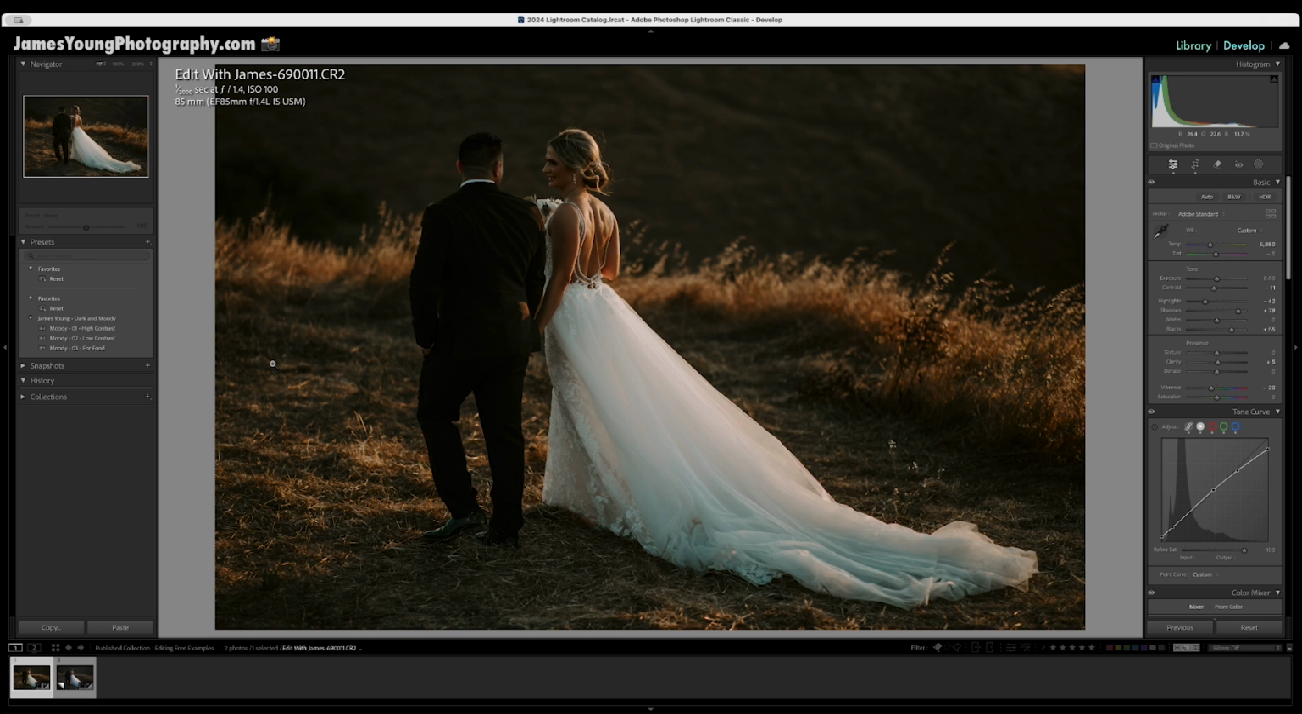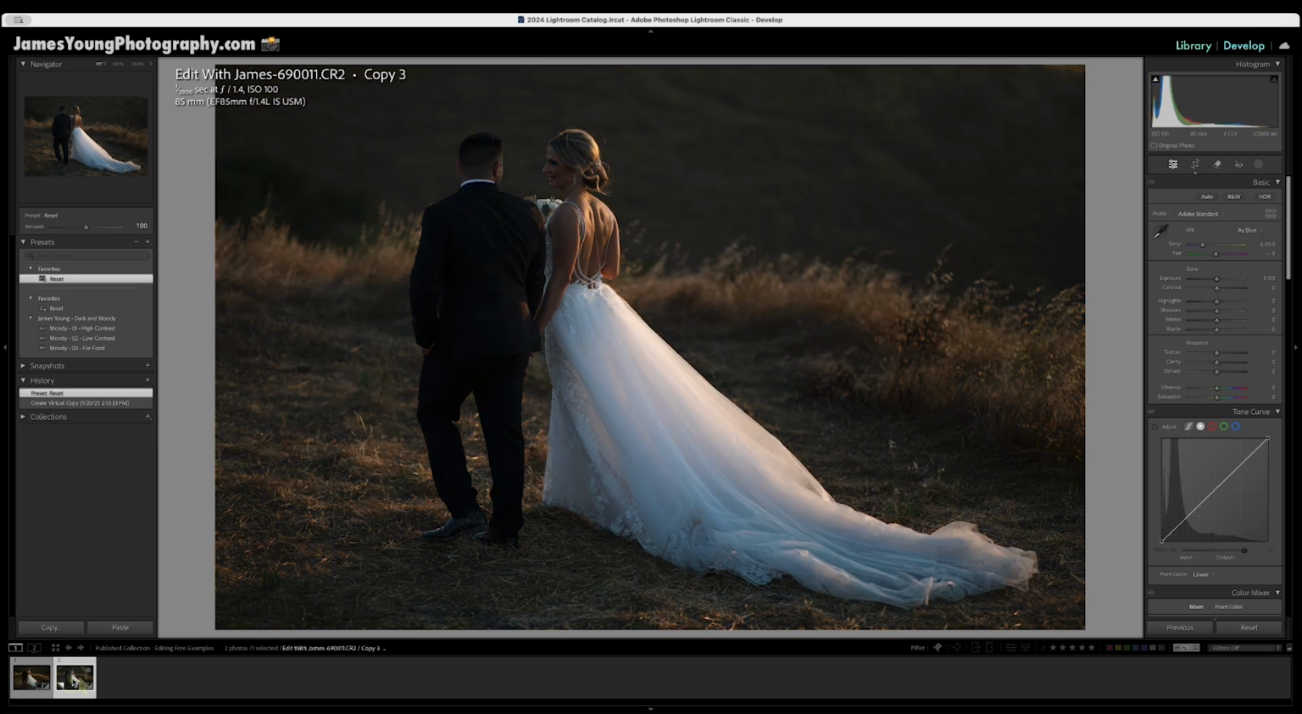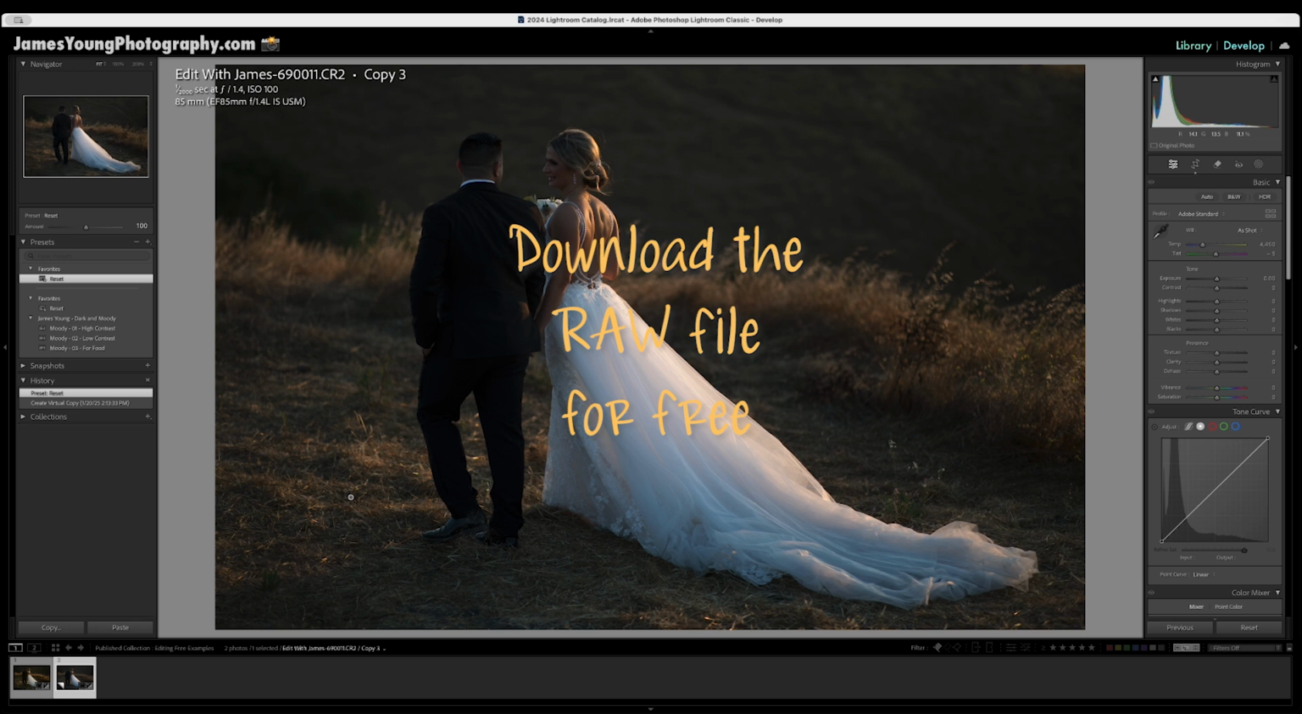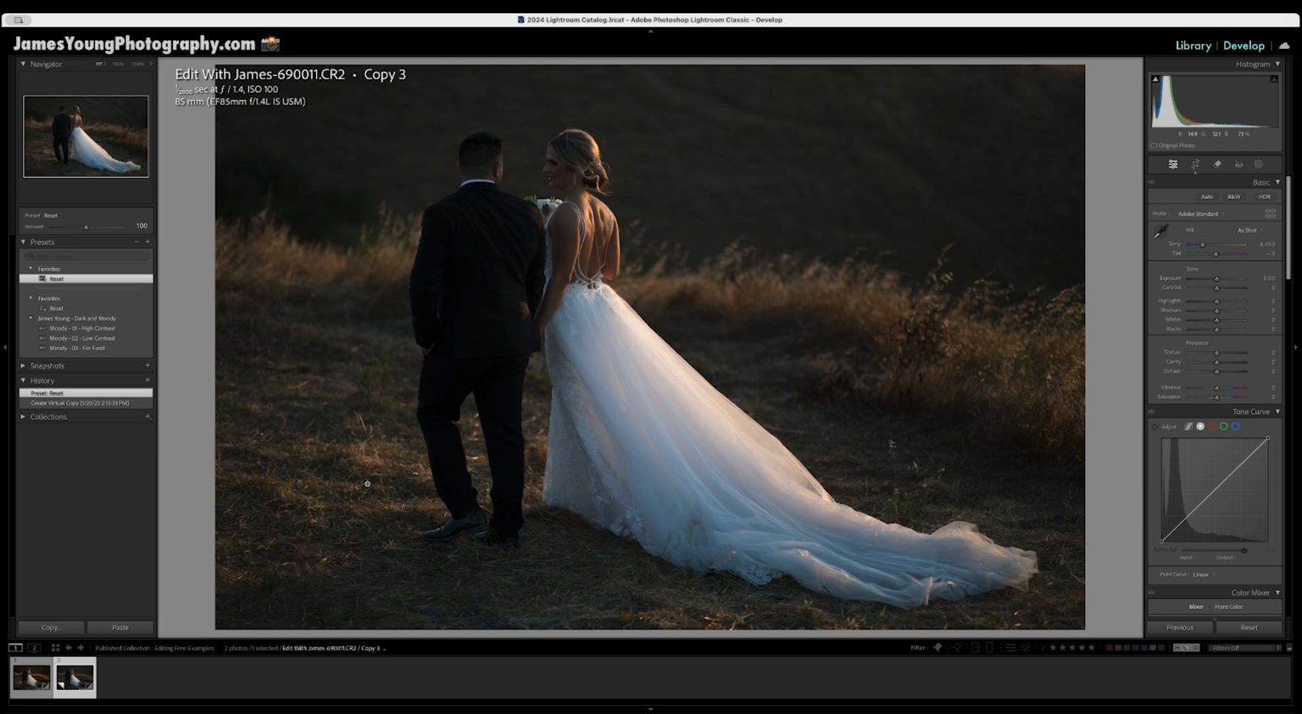And in today's Lightroom breakdown, this is the final edit that we are going for, and this is the straight out of camera. Now, before we go into the step-by-step process, I just want to give you a reminder that you can actually download this raw file for free, which means you can follow along step by step and get this exact result. And that means you can use those techniques on your photos moving forward.